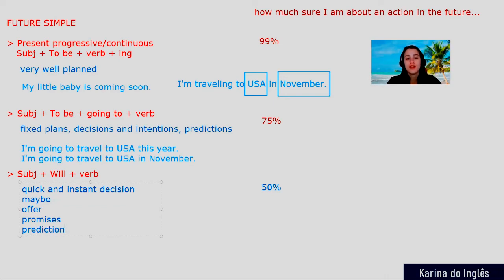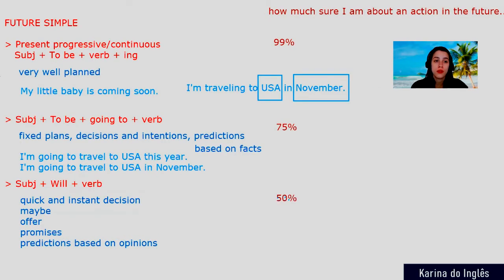But what's the difference between predictions for the second case, to be plus going to plus the verb, and this case here with will? This is based on opinions. And here the predictions are based on facts.